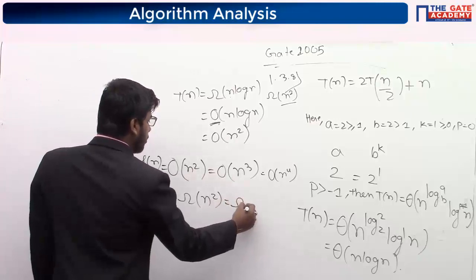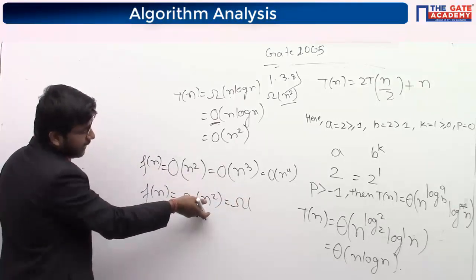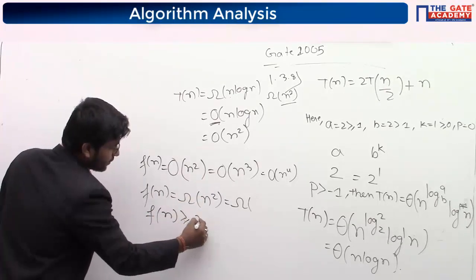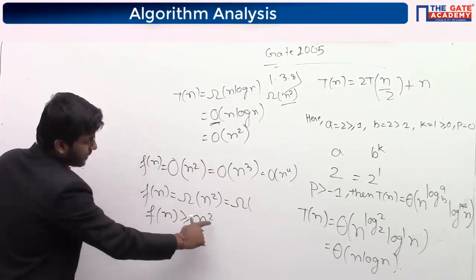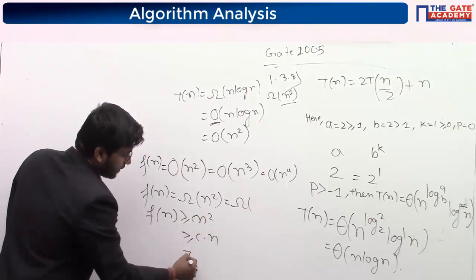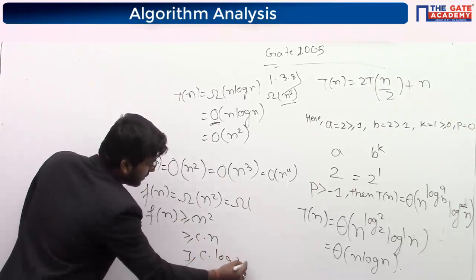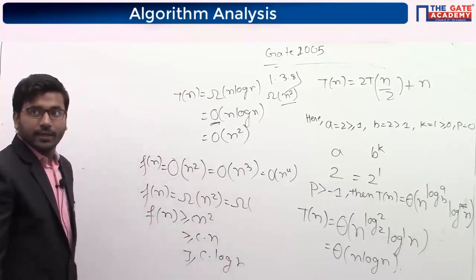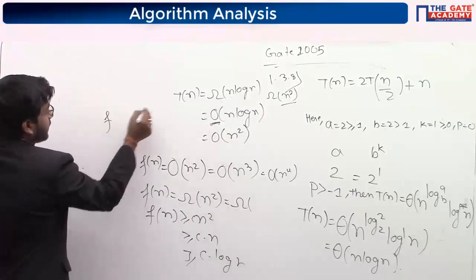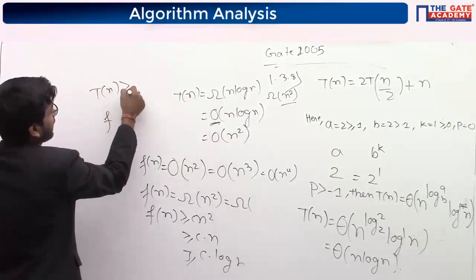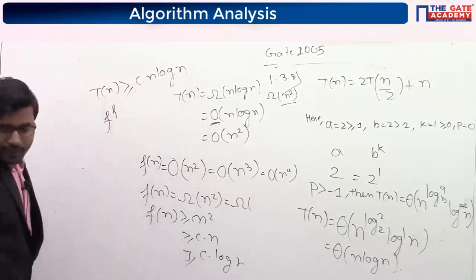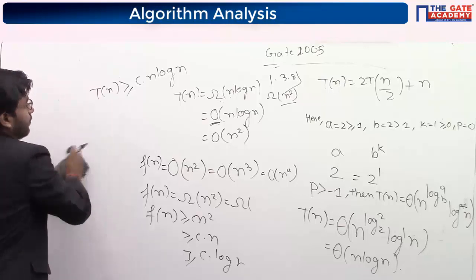It is also omega, meaning that the function should be greater than C n square. If it is greater than C n square, it will definitely be greater than C n log n, because these terms are smaller. And if I say that T(n) is greater than C n log n, it does not imply that the same T(n) will be greater than n square.